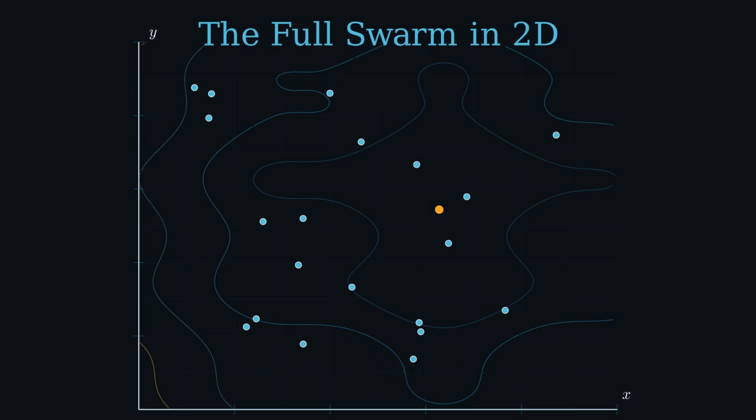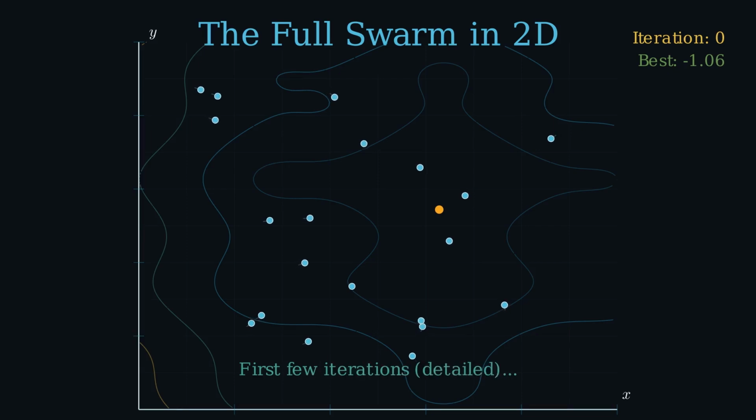20 particles initialized at random positions across the search space. Each one has a velocity, a personal best, and access to the swarm's global best. That's the complete state of the system, nothing else. Watch the trails, those faint lines behind each particle. They'll tell the story of where the swarm has been. The first few iterations, slowly.